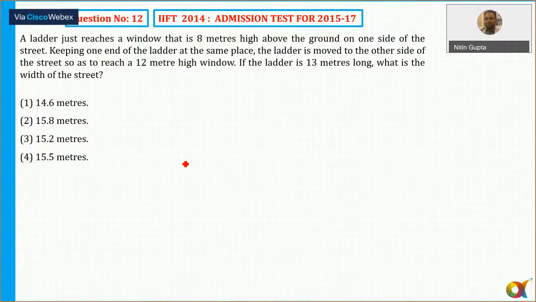It says a ladder reaches a window that is 8 meters high above the ground on one side of the street. Keeping one end of the ladder at the same place, the ladder is moved to the other side of the street so as to reach a 12-meter high window.